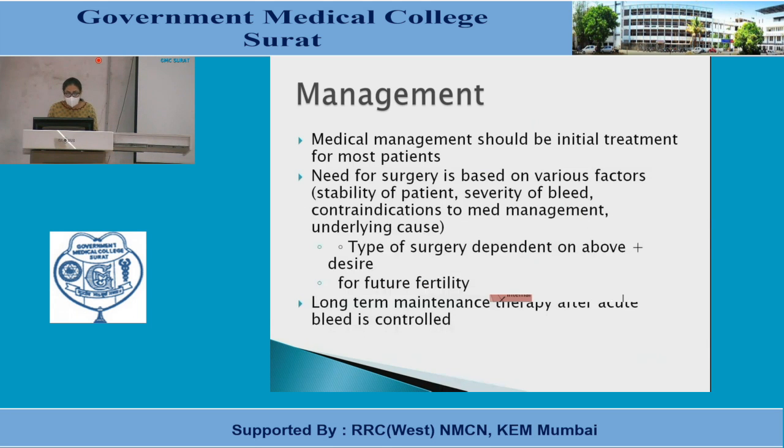So what is the management of this AUB? Medical management should be the initial treatment for most patients. In any case, we have medical treatment as well as surgical treatment. So initially we have to give medical management first. Then if the patient needs surgery based on various factors like stability of the patient, severity of the bleeding, contraindication to medical management and underlying cause, this patient should be offered surgery. But the type of surgery depends on the above factors as well as the desire of the patient for further fertility and the age of the patient. Long-term maintenance therapy after an acute bleeding is a control.